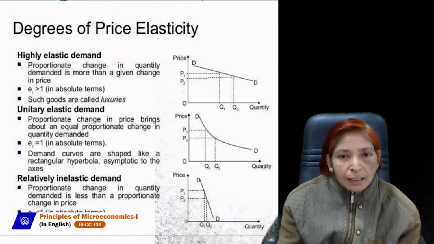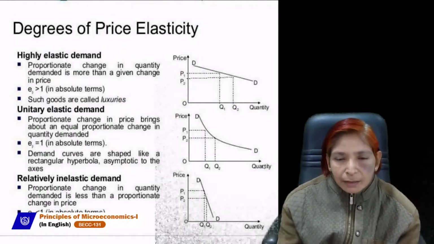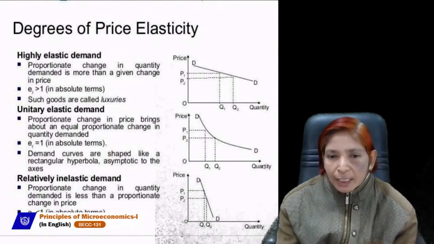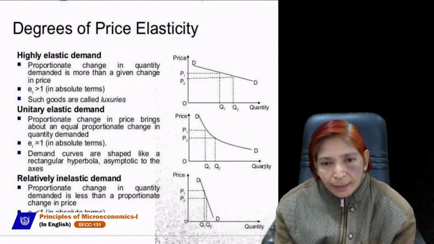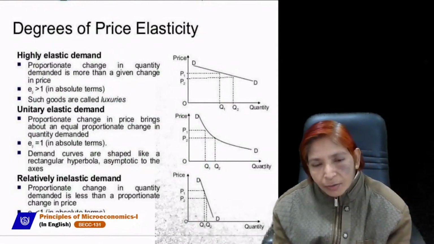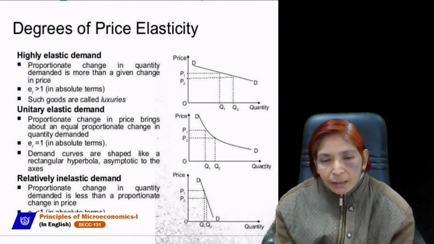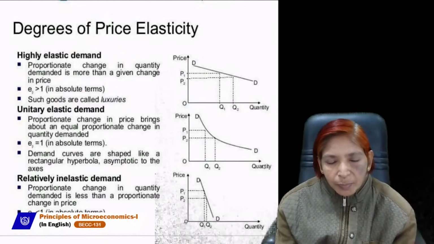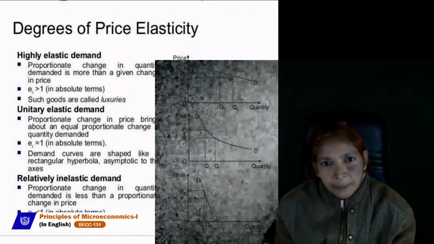It means the percentage change in quantity demanded is more than the percentage change in price. In this diagram, the quantity changes from Q1 to Q2, which is more than the percentage change in price. Price falls from P1 to P2. It is clear from this diagram the change in price.